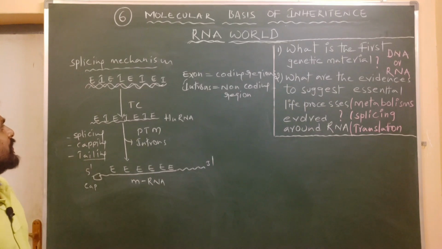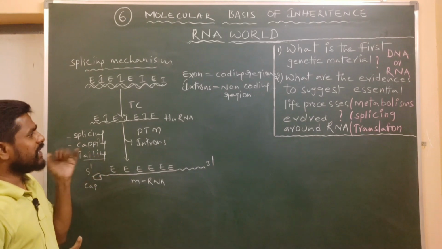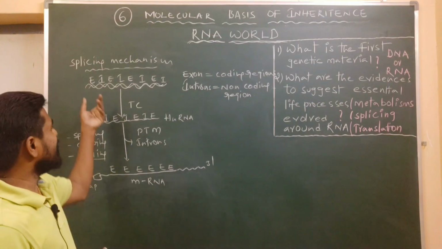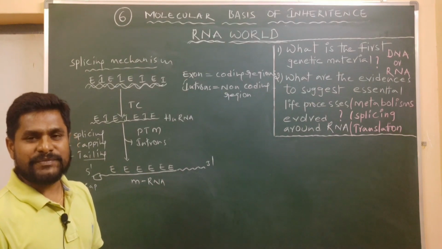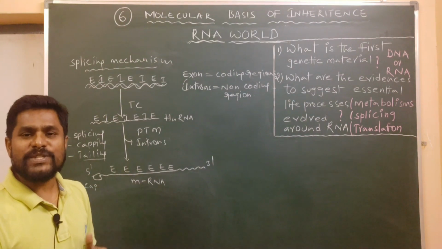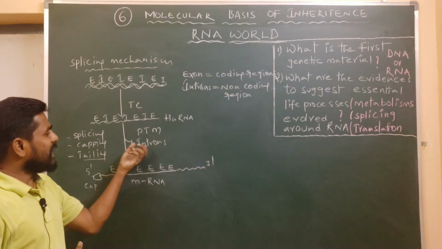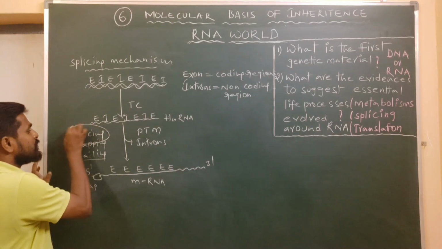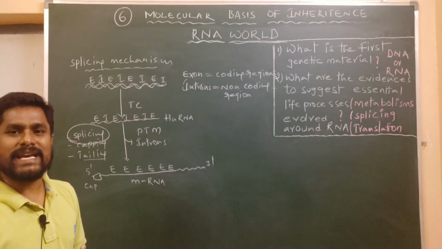If you observe one thing here, both DNA and RNA have introns and exons, so both DNA and RNA show a split gene character. Split genes means the coding regions are split by non-coding regions. Both DNA and RNA show this split gene character, but in the process of evolution, RNA got the capacity to get rid of these introns, or non-coding regions, by a process called splicing, but DNA retained the non-coding regions as such.